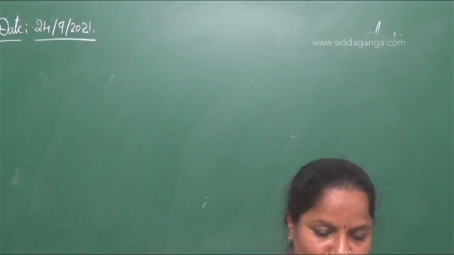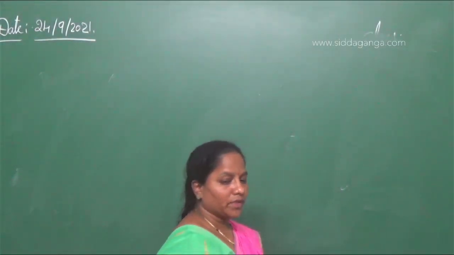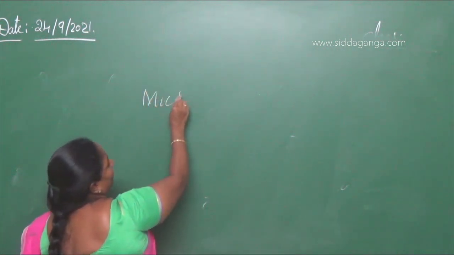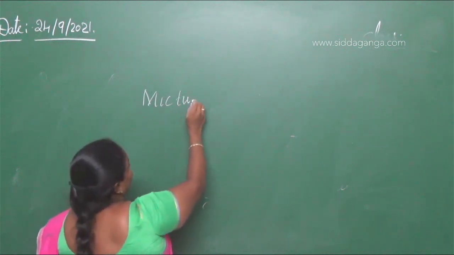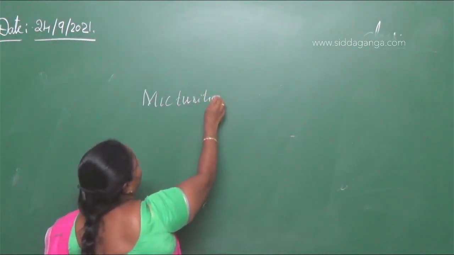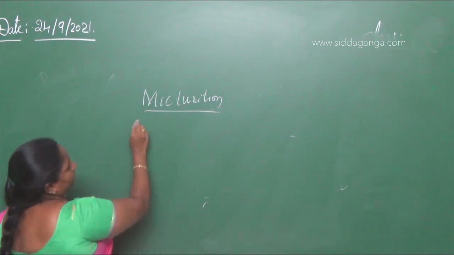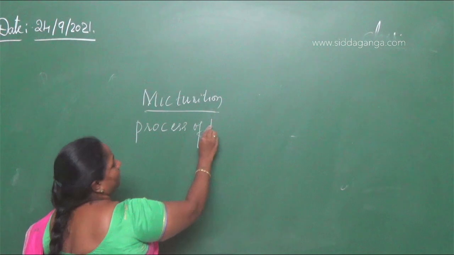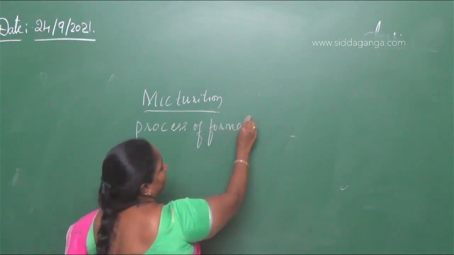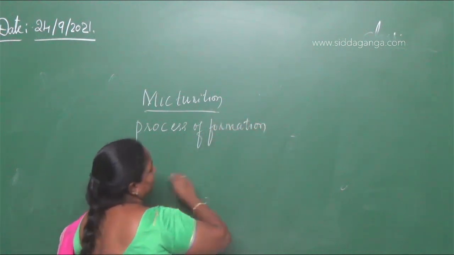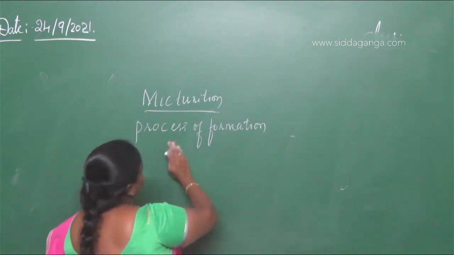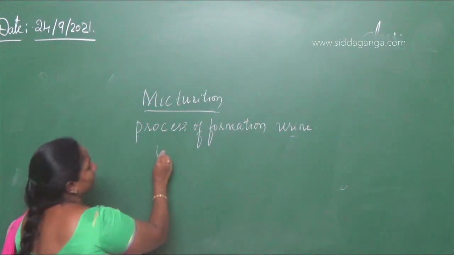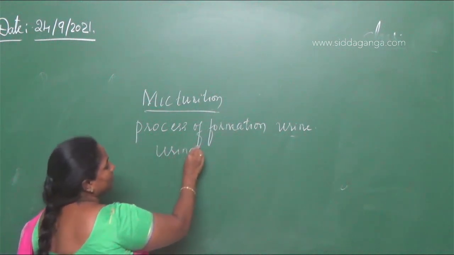So what is micturition? You know that micturition is the process of urine formation. Micturition is nothing but the process of formation of urine in the urinary bladder. The process of formation of urine in the urinary bladder is called micturition.